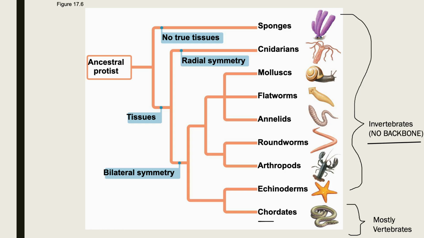The only phylum that has a backbone is Chordata, and not even all of the chordates are vertebrates, but all vertebrates are chordates. And again, we'll take a closer look at what that means when we get there, but this is also showing us that most of the animal kingdom is an invertebrate, meaning no skull or backbone.